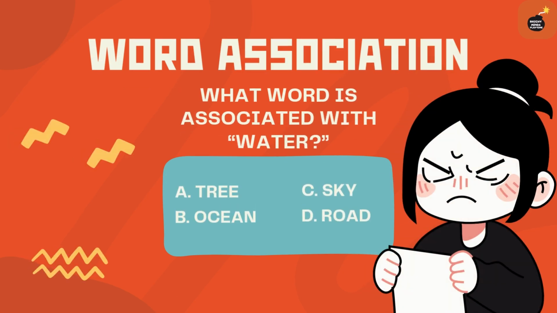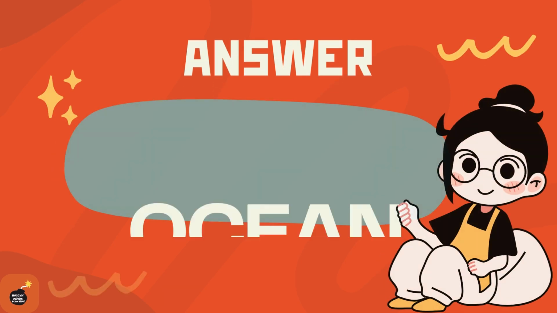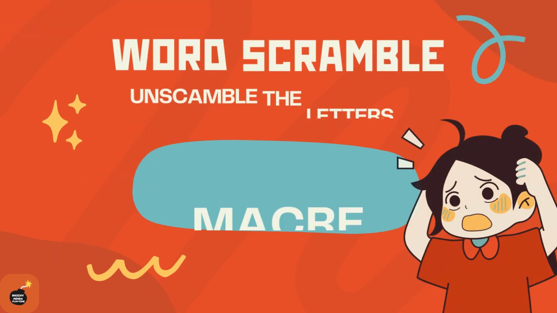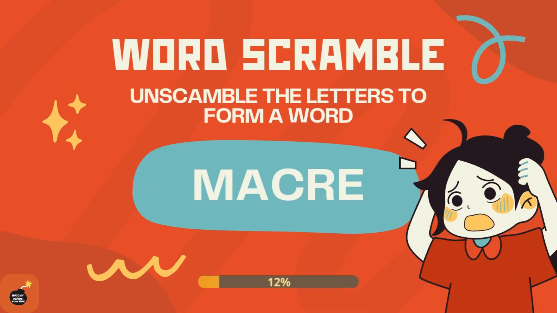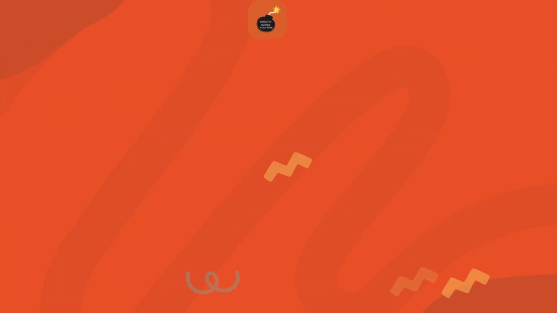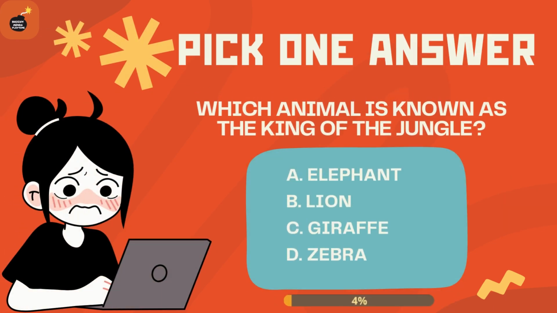Which word do you associate with this? Choose from the options on your screen. Unscramble the below letters to form a word. Select the correct answer from the 4 options on your screen.